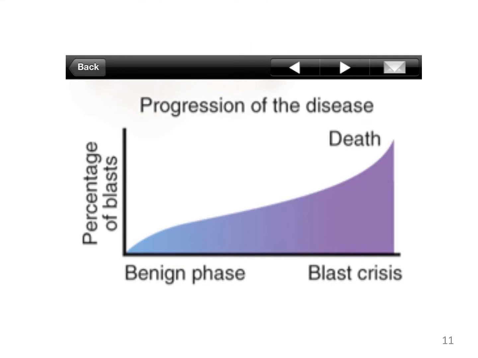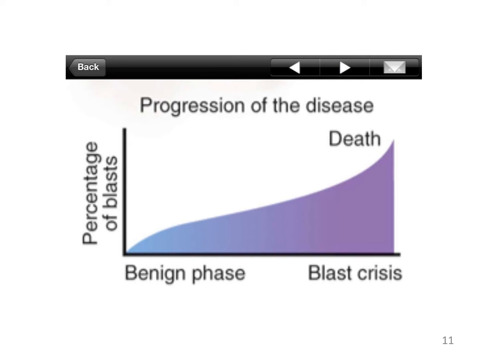So the natural course or progression of the disease is that in the majority of cases patients present in the benign phase, which is basically the chronic phase. This lasts for almost 3 to 5 years. After 3 to 5 years, these patients go into either the accelerated phase or blast crisis, and ultimately these patients expire.